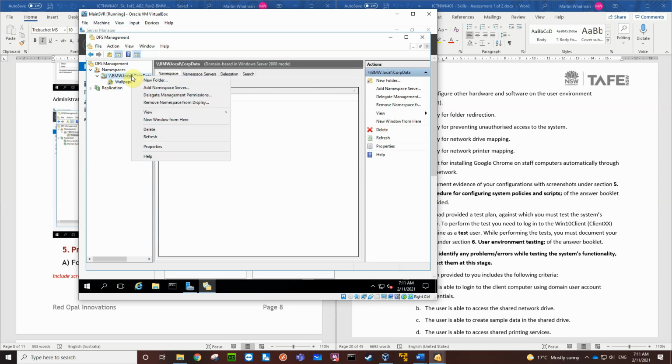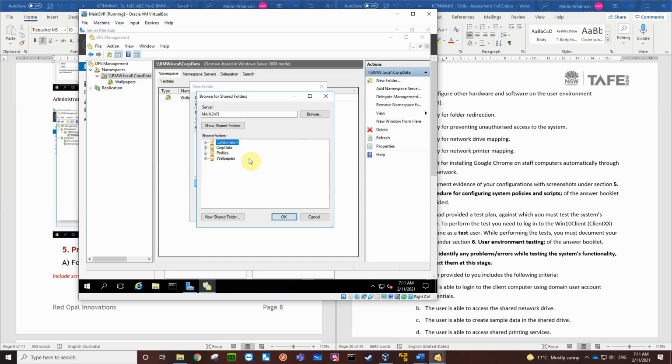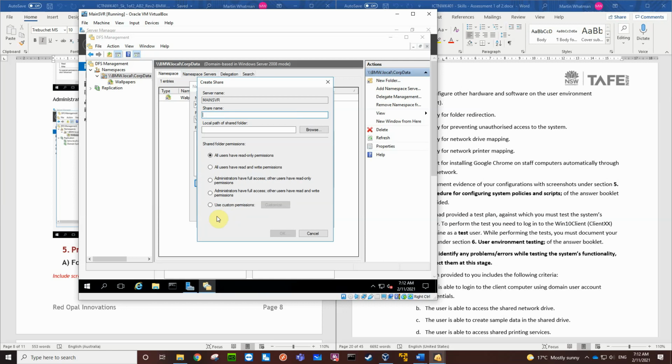So right mouse click on that and go new folder. I'm going to call this home directory, and we're going to add a target. I'm going to browse. This is the main server, and we don't have a home share, so we're going to create a new shared folder.